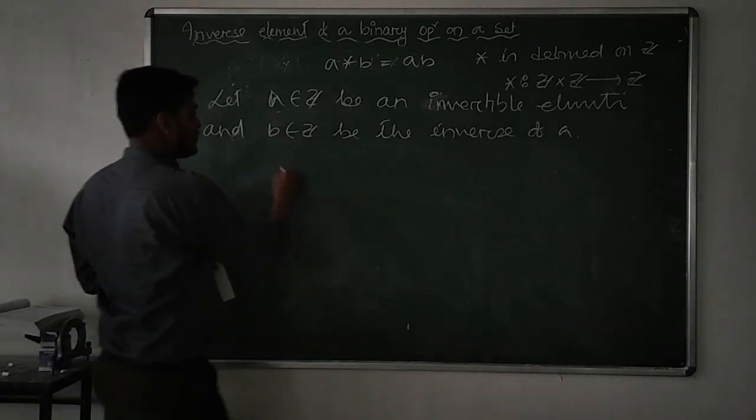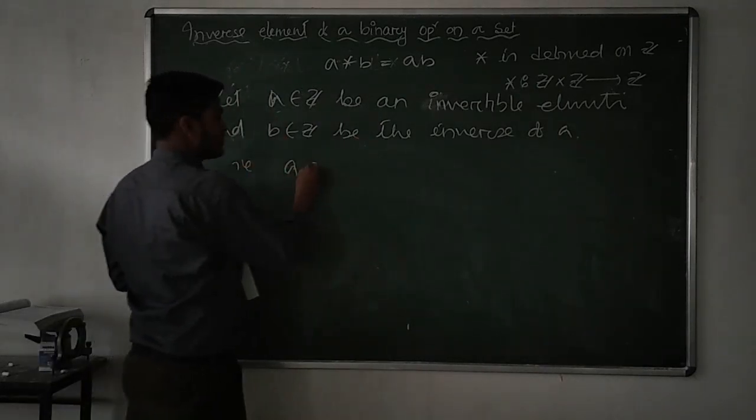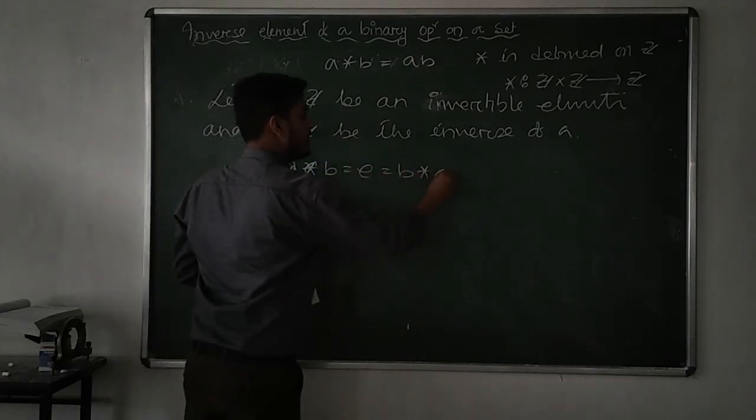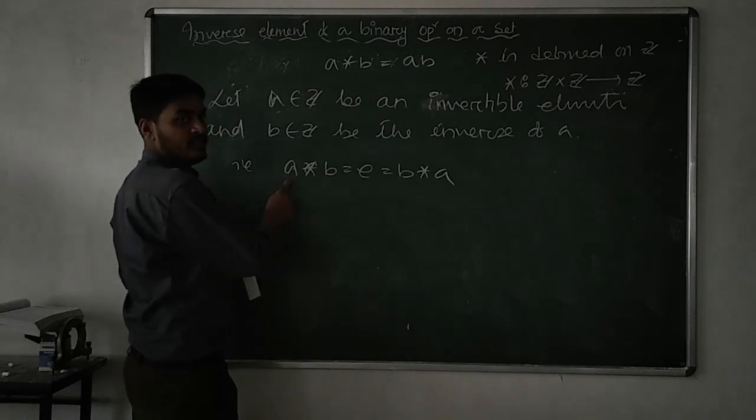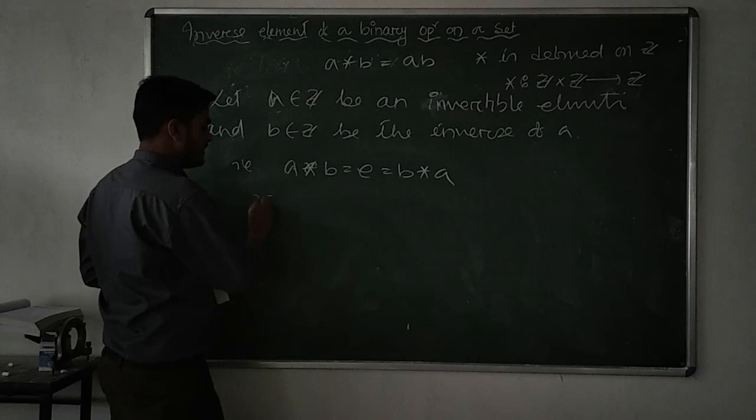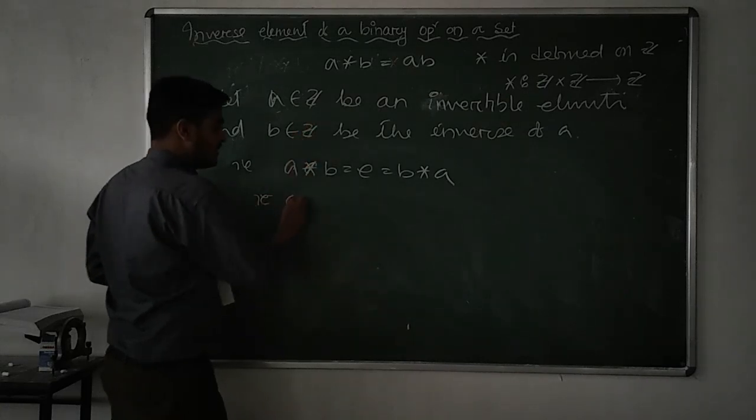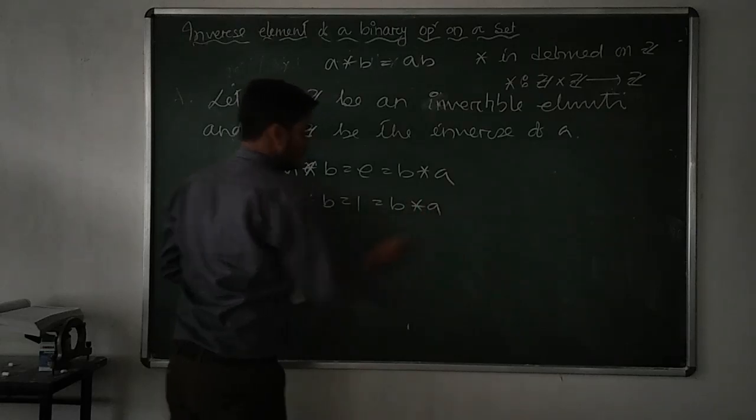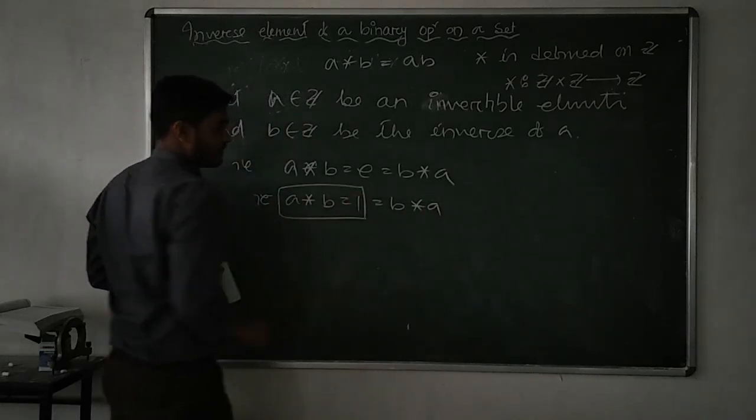If b is the inverse of a, it should satisfy this condition: a star b should be equal to the identity element, equal to b star a. Here, what is the identity element? Here the identity element is 1. Now let us solve it step by step.